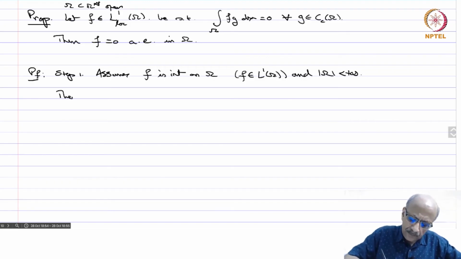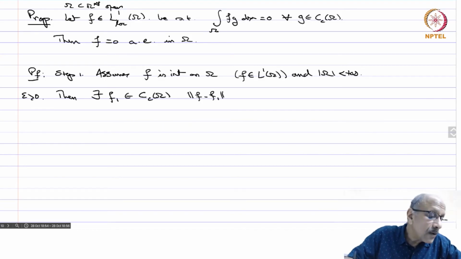Then there exists f1 belonging to Cc of omega such that, let epsilon be greater than 0, the norm of f minus f1 in L1 is less than epsilon, because Cc of omega is dense in L1.